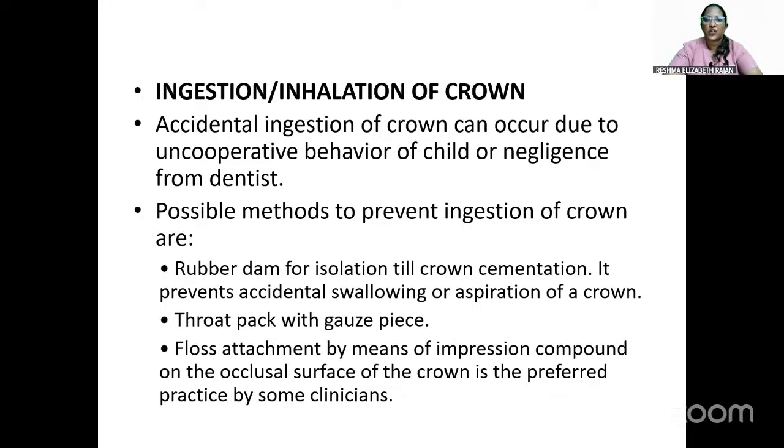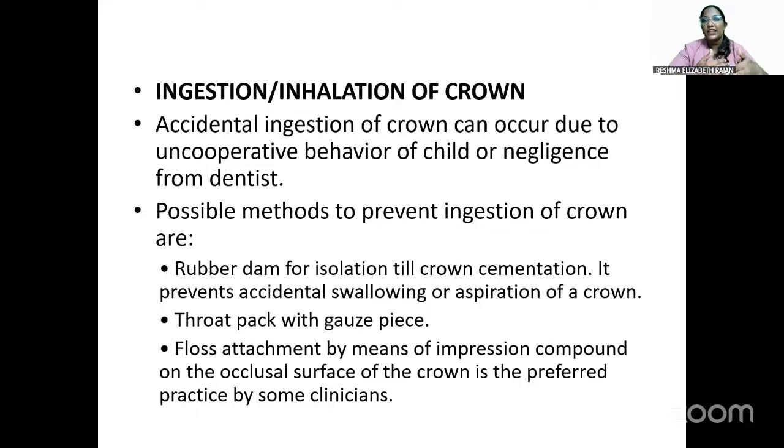So next is ingestion or inhalation of crown. This is a very complicated thing while doing a crown procedure, or while doing extraction, or while doing a space maintainer. This complication can happen in all of these, mainly because we are doing it in a kid. The kid can be uncooperative, so there can be accidental ingestion or inhalation of the appliances. So accidental ingestion of crown can occur due to uncooperative behavior of the child or negligence from the dentist.